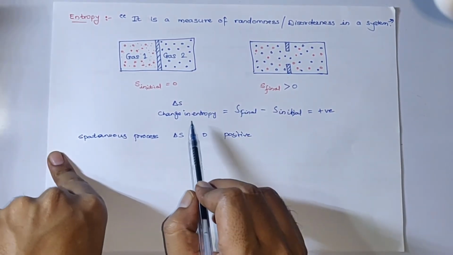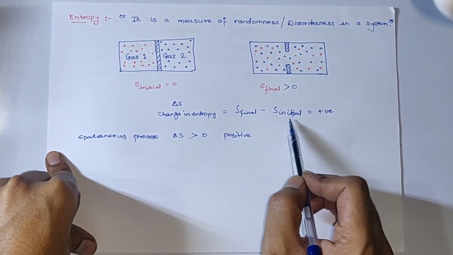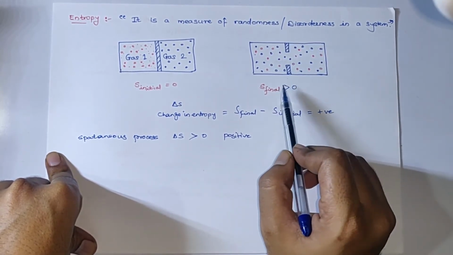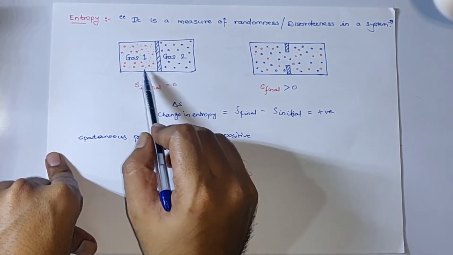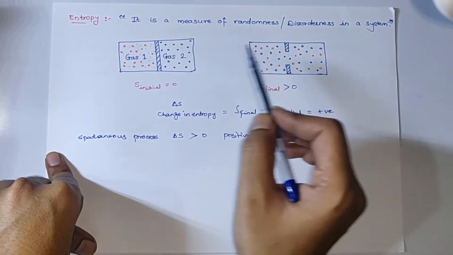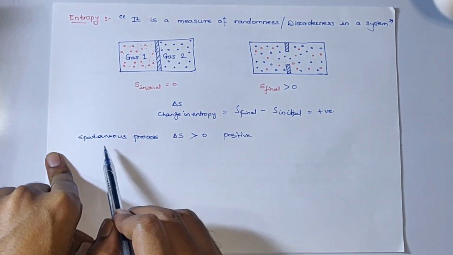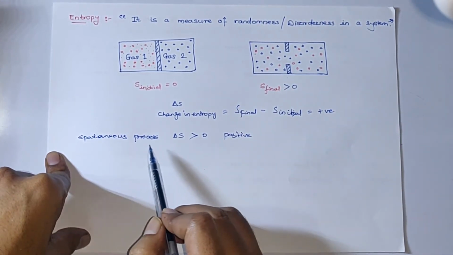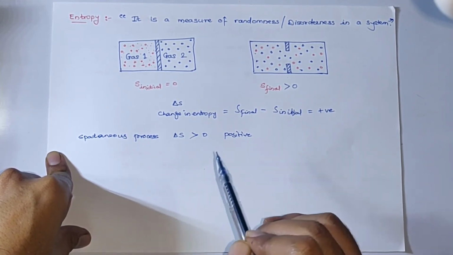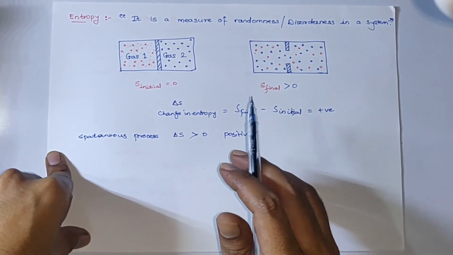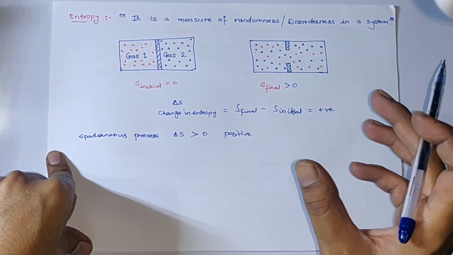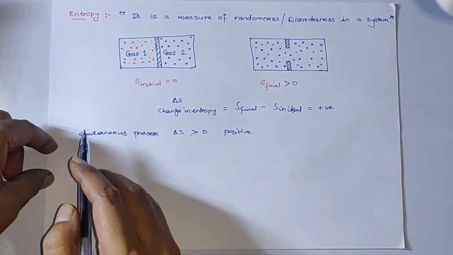In this case, the change in entropy, that is S final minus S initial, is definitely going to come out as a positive value, because the randomness or disorder at the final stage has increased compared to the earlier stage. Earlier the gas molecules were much more organized compared to the final stage. It has been observed that for a process to be spontaneous, the change in entropy should be positive. In any case, when there are chances that entropy is going to increase, that process occurs spontaneously. That was about entropy.